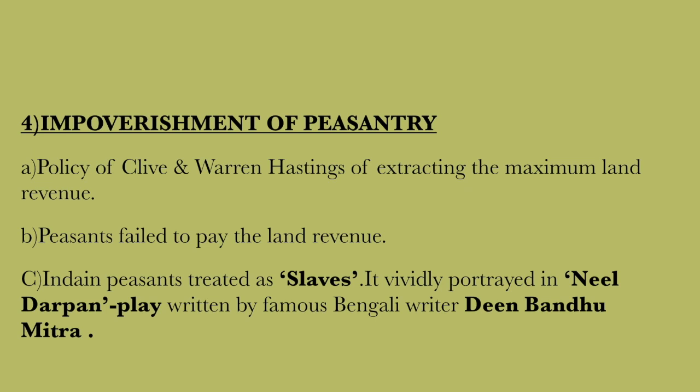Moreover, the inability to pay land revenue drove the peasant to borrow money at high rates of interest from moneylenders. British capitalists oppressed the Indian peasants and treated them as slaves. This was vividly portrayed by the famous Bengali writer Dinabandhu Mitra in his play Neel Darpan in 1860.